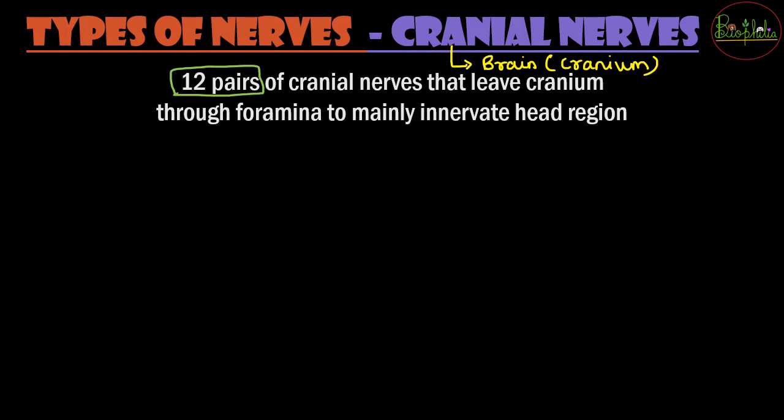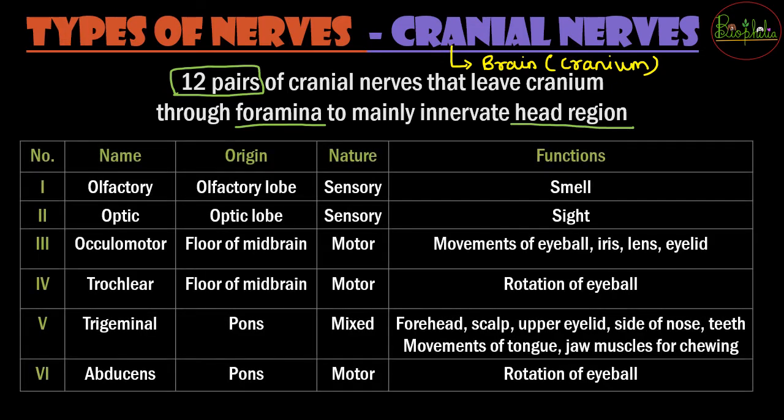So they are paired in structure, and these will leave the cranium through a foramina, or you can say through a hole in the skull, and that foramina is going to be innervating the head region. So cranial nerves will only be signaling to the head region, and because of the head region these are called cranial nerves. The next we see what are these 12 pairs.